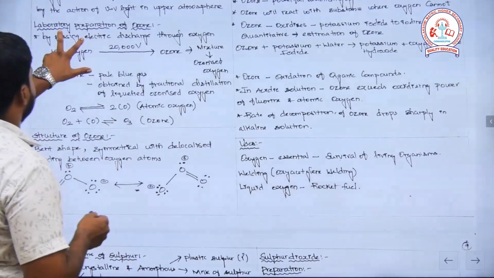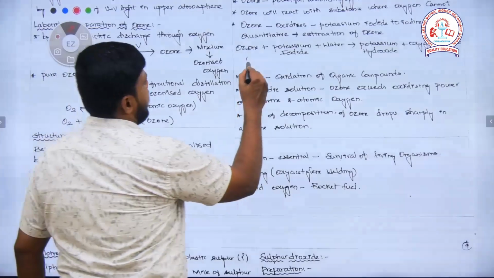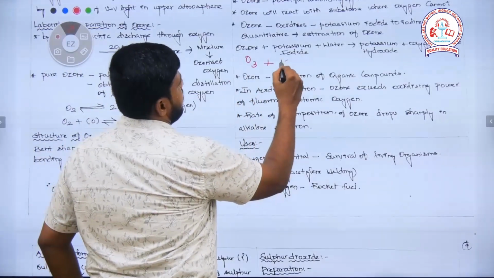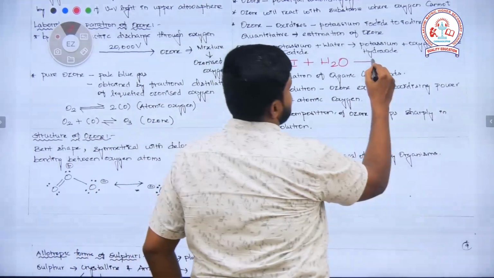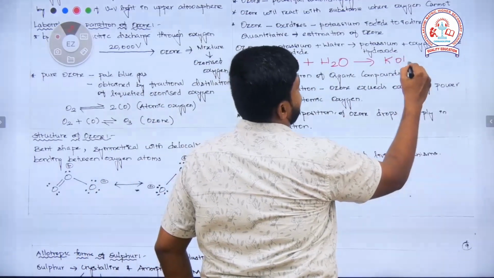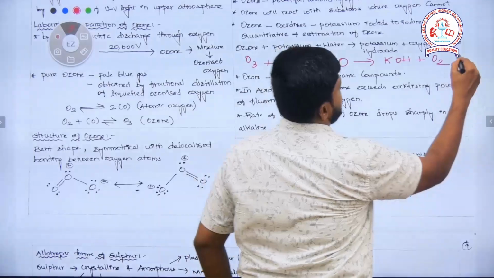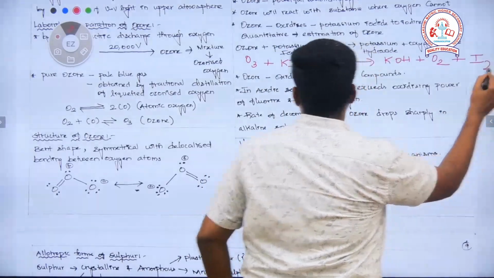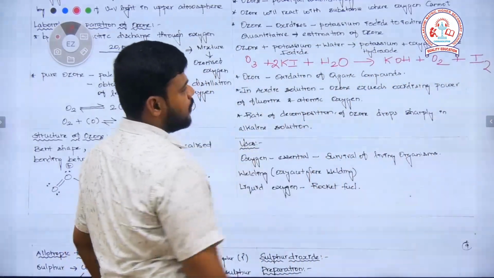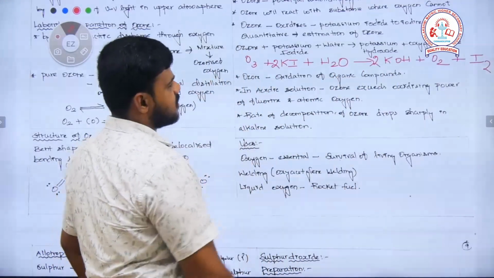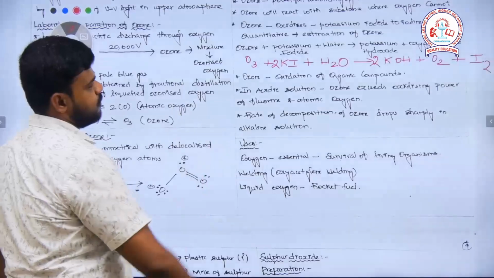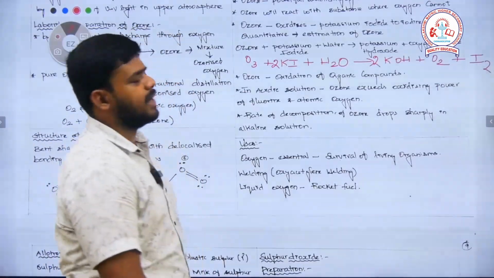Ozone on reaction with potassium iodide: O3 plus KI plus H2O gives potassium hydroxide plus molecular oxygen plus iodine. Iodine is 2 there, so I will make it 2. Potassium here is 2, so I will make it 2 here. Then I need to check the oxygen: oxygen is 4, here also it is 4. Hydrogen 2, that's all, the equation is balanced.